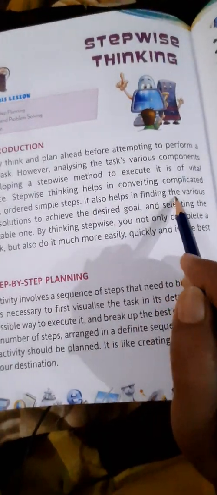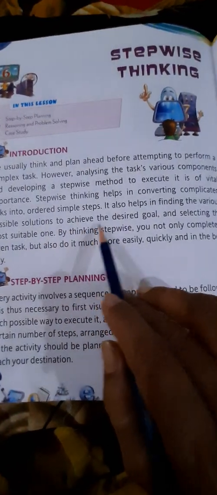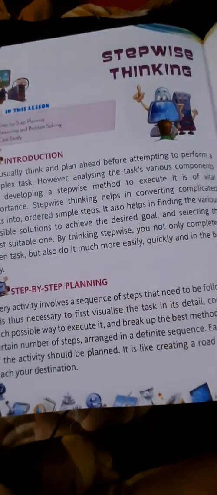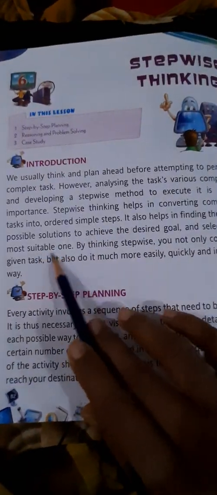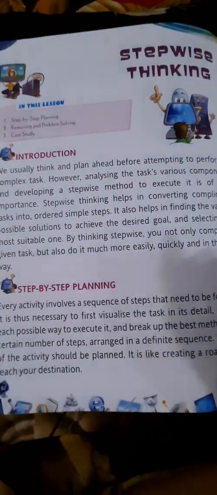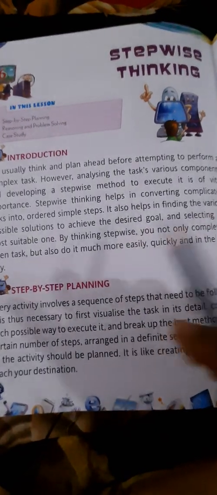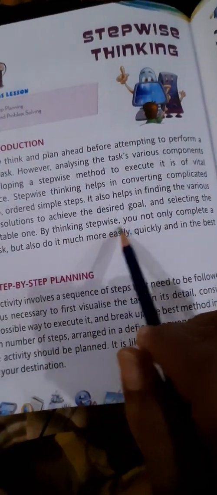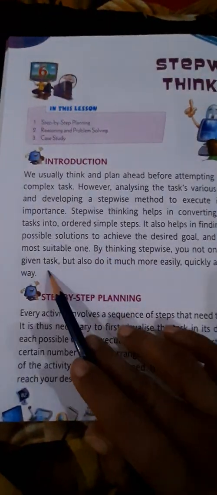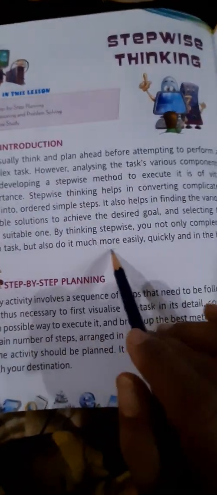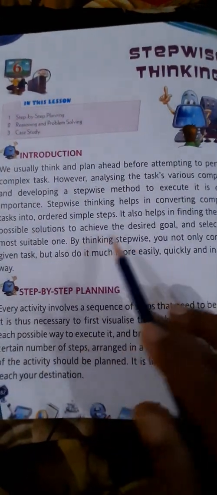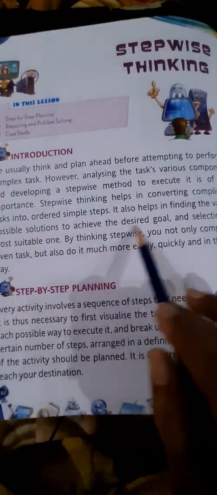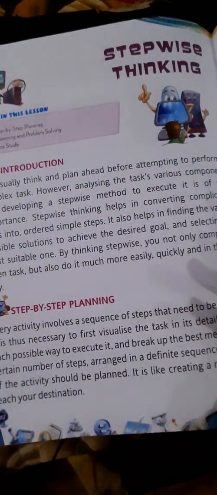It also helps in finding the various possible solutions to achieve the desired goals, like how we can reach our aim or whatever we want easily, and selecting the most suitable one. Out of all the solutions, how we can choose the most suitable one. By thinking stepwise, you not only complete a given task but also do it much more easily, quickly, and in the best possible way. Like here it is written, the best possible solution, means there could be many solutions to a problem.